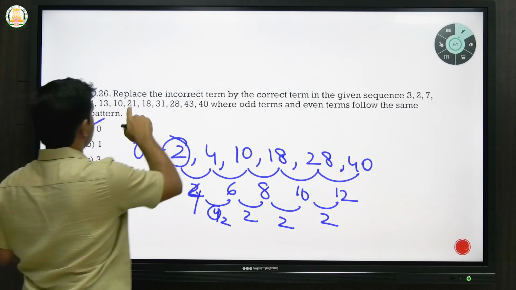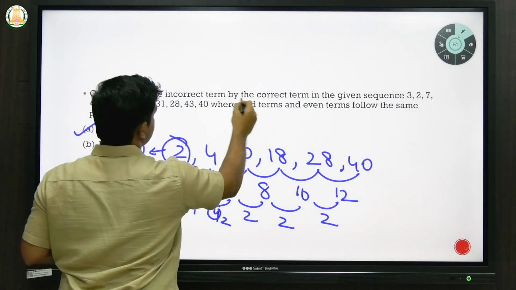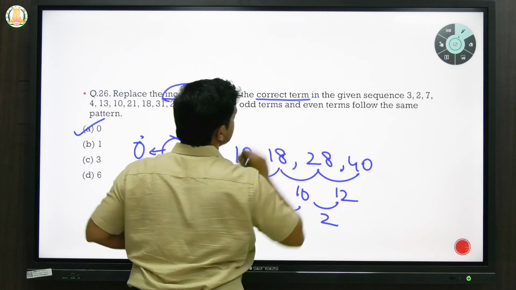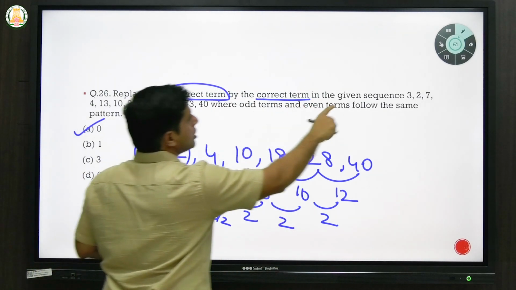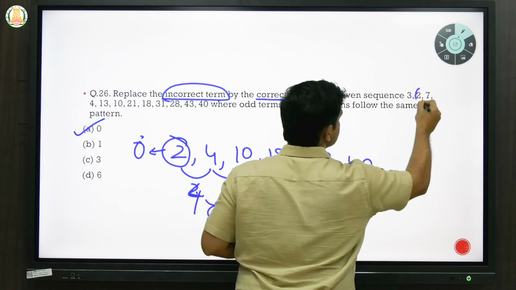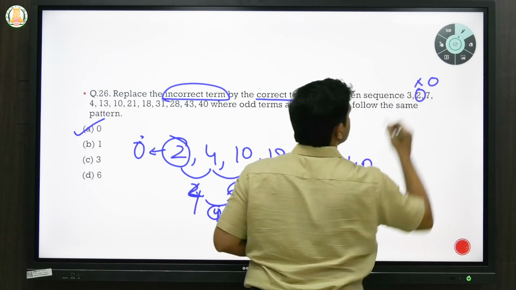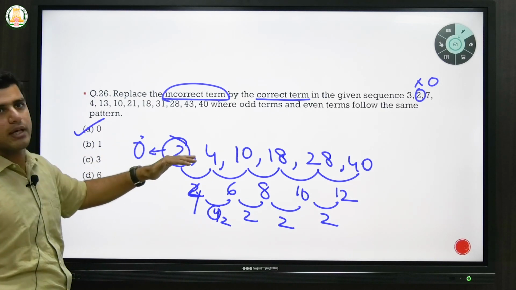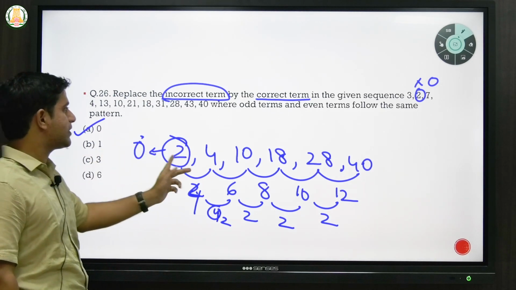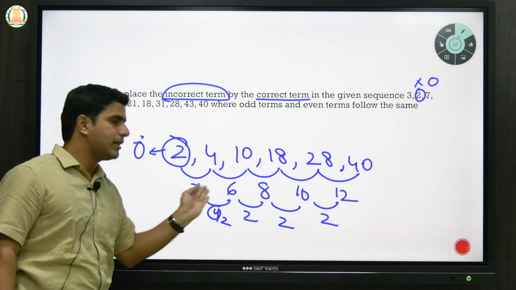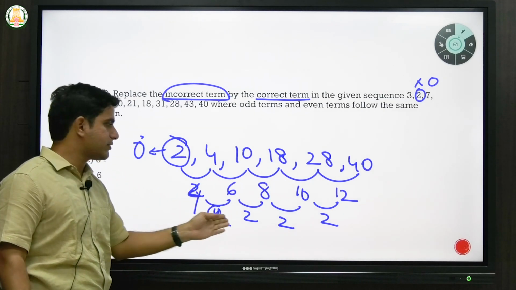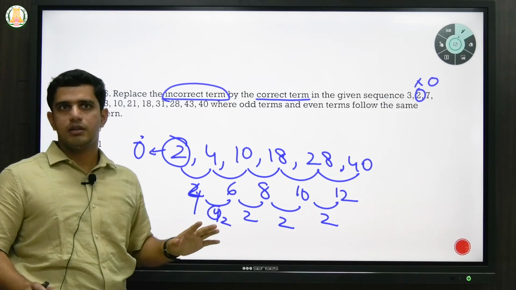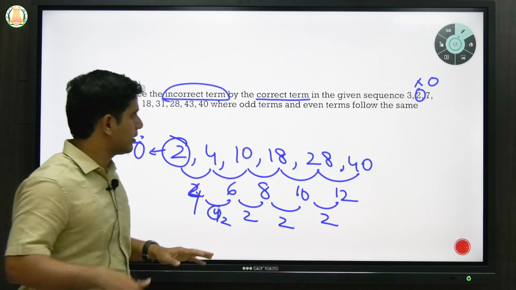That means he is asking to replace the incorrect term by the correct term. So the incorrect term you should identify, but you have to actually answer with the correct term. So you have to replace this 2 by 0. Then the entire sequence, both the odd terms and even terms, will follow the same pattern. And the pattern here is that the differences between these numbers are in arithmetic progression with a common difference of 2. Okay, got it? Any other doubts? Okay, we'll go for the next one.